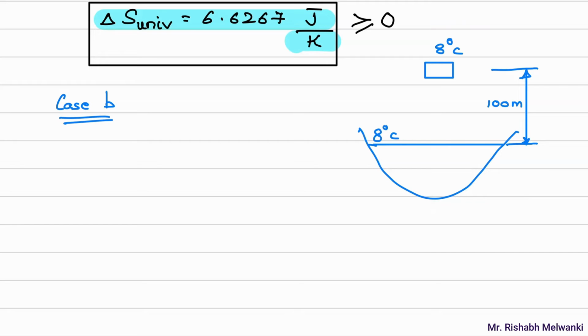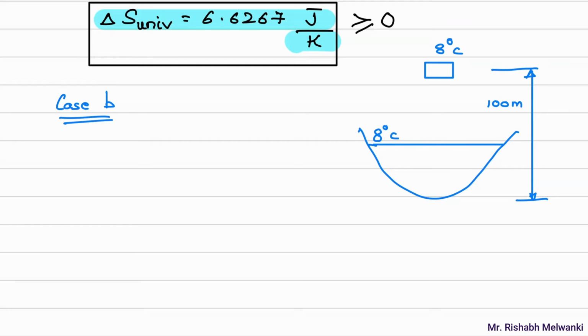Now here, what will happen? Understand the case. The copper block temperature is 8 degrees Celsius and the lake temperature is also 8 degrees Celsius. But this copper block has potential energy, as it is at a particular height. Instead of writing like this, I'll consider the bottom of the lake like this.